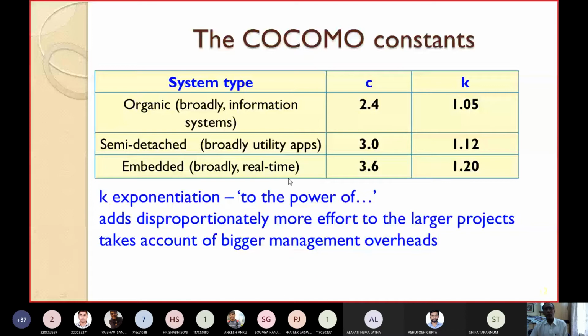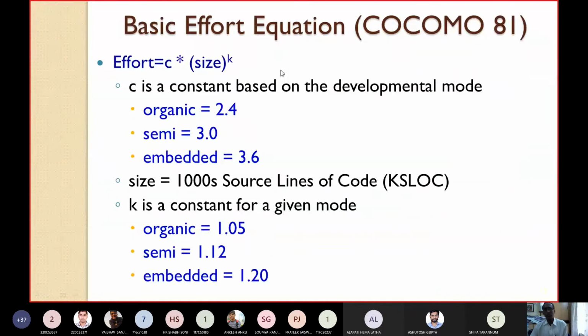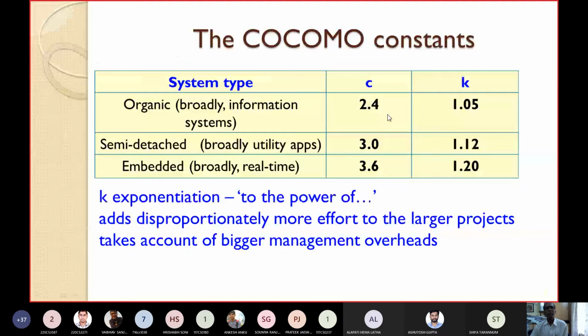Normally embedded systems are very large. So when you go to the larger, complex projects, you have to consider more effort because there will be a larger amount of management overhead. That's why K is taken as exponent and its value increases from simpler products to complex products.